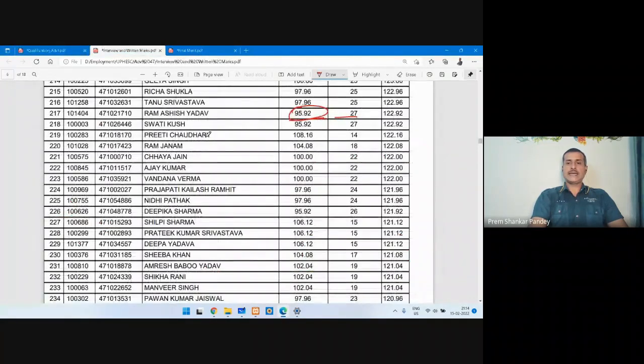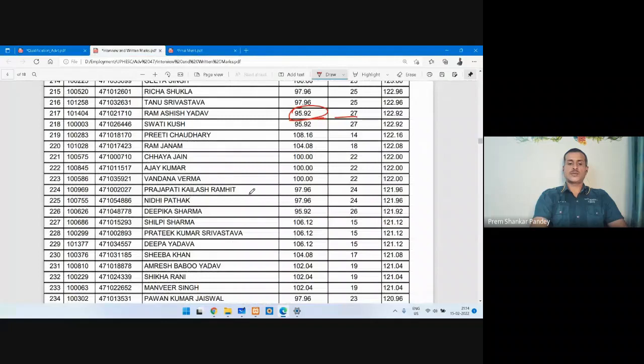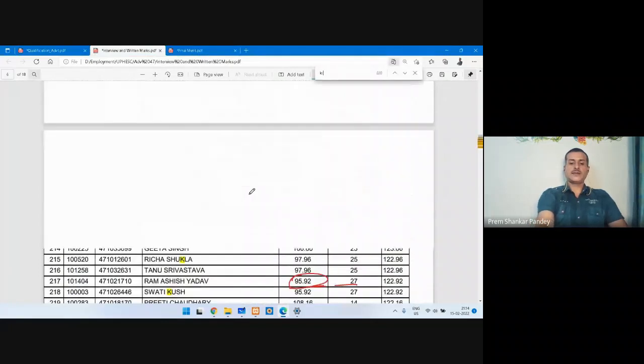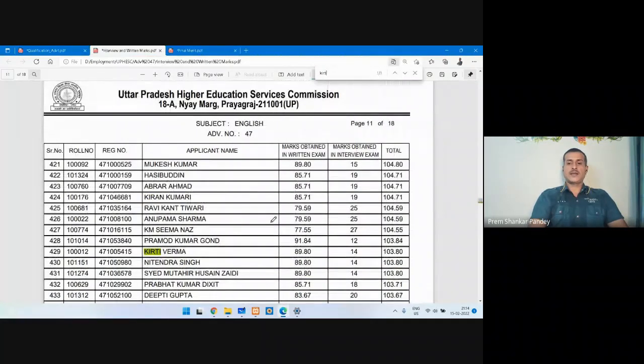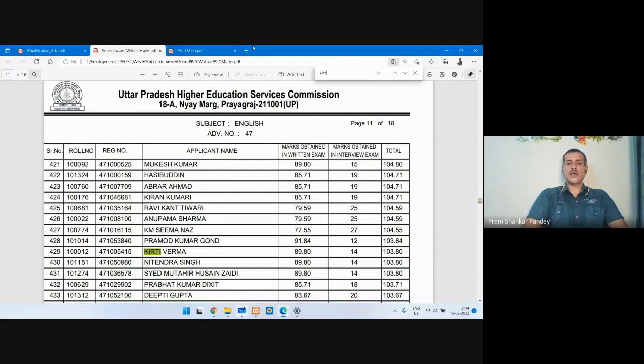So the 17th candidate in the SC, the last candidate, is E.P. Verma. So let's find E.P. Verma here. And she has got 103 marks. But you can see here that she is the 22nd candidate. We have only 17 candidates, so we have to go 5 steps up. 1, 2, 3, 4, 5. So Kiran Kumari has got 104 marks. So this is going to be the cutoff.